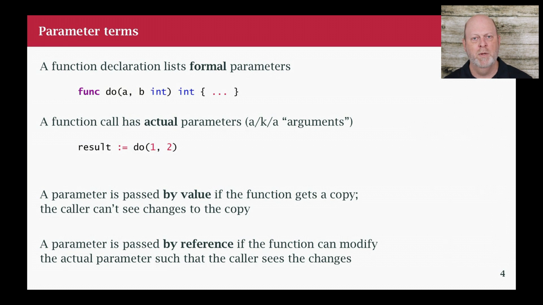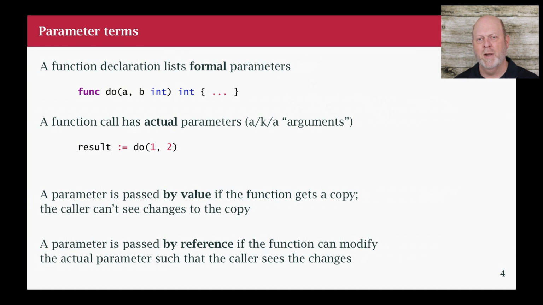Now, we also have a couple of other terms, and that's the notion of passing by value or by reference. And the model here is if I pass something by value, I'm copying it. So you get a new copy of the data. And if I pass something by reference, then what you get is like a pointer to it, but the data is the same, and so the function sees the same data as was seen outside the function. Okay, so these are two parameter passing models. In history, there used to be some others, but they're pretty much dead now, right?